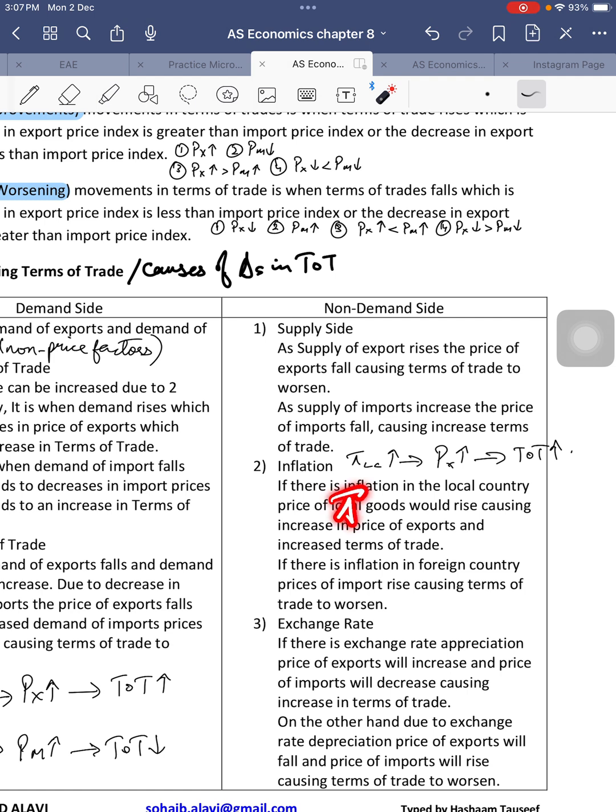While if foreign inflation in the foreign country rises, that means our imports will become expensive. As a result, our terms of trade will fall. Right? This is the second non-demand side factor.